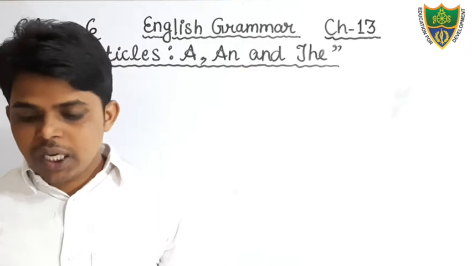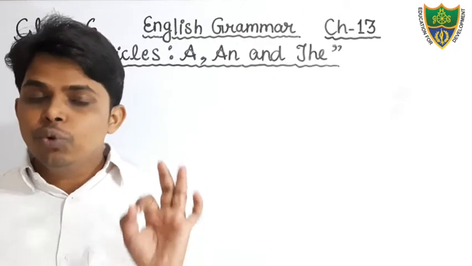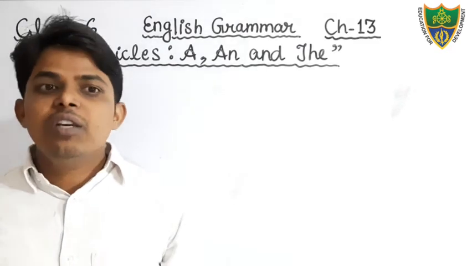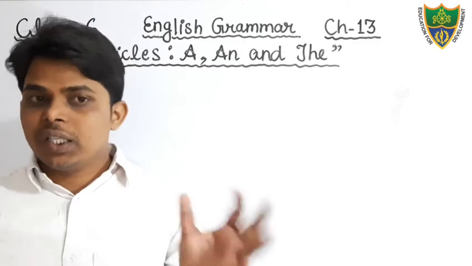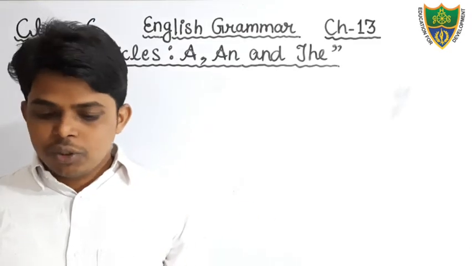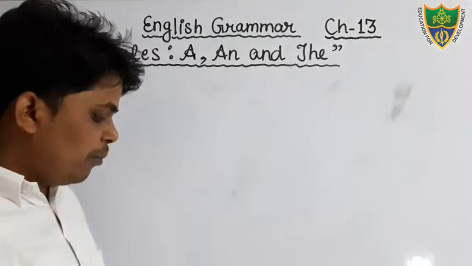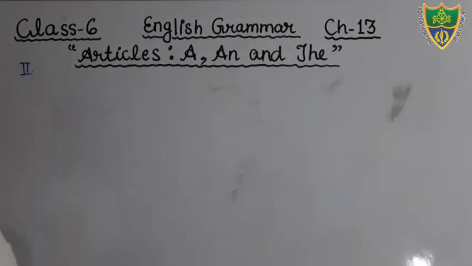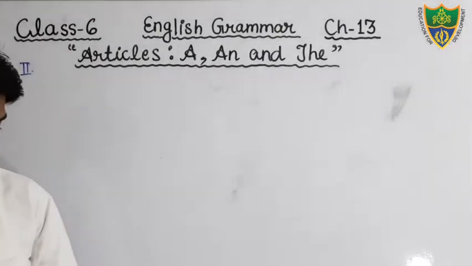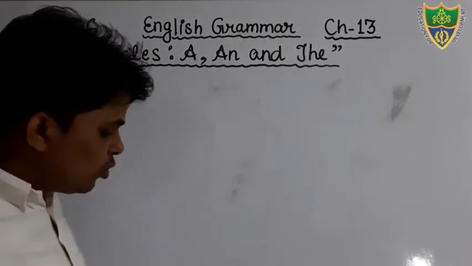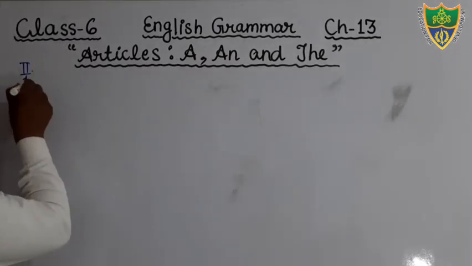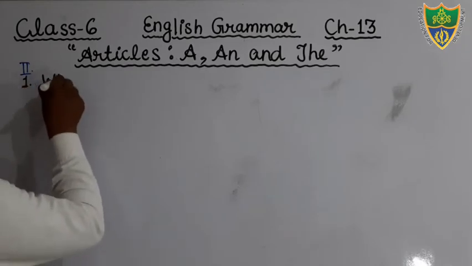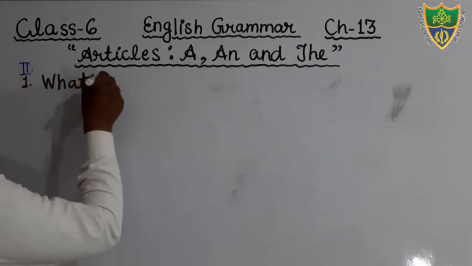There are 12 sentences given. You have to use the articles or remove the articles, which means you have to make a correct sentence. Just see the first question of exercise two. What is written here? What kind of man are you?